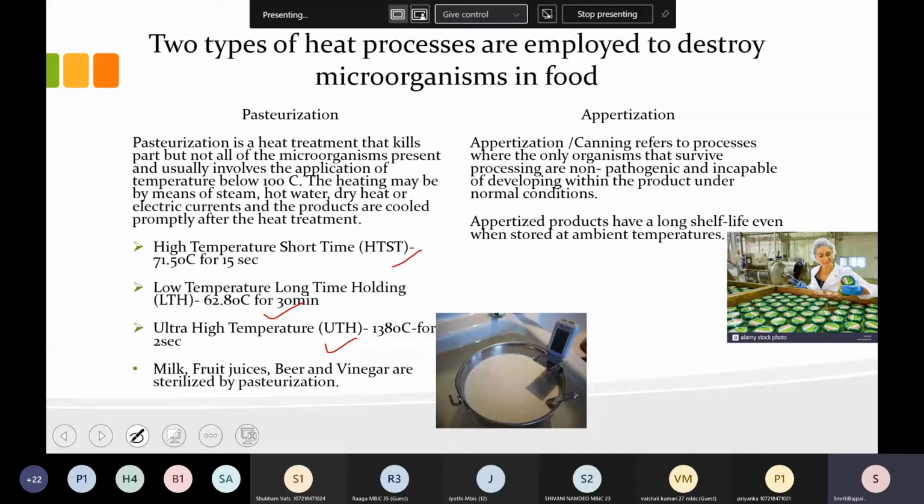There is one more controlled temperature treatment, appertization, where the food is stored at ambient temperature. This is also a heat process in which you are destroying the microorganisms in the food. So pasteurization and appertization are the two processes for heat treatment.